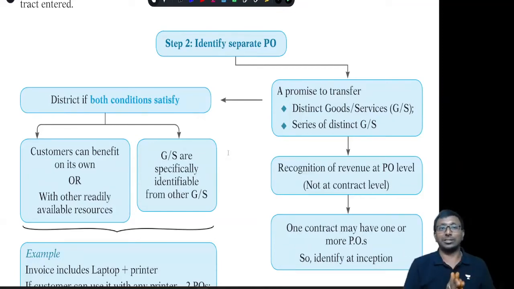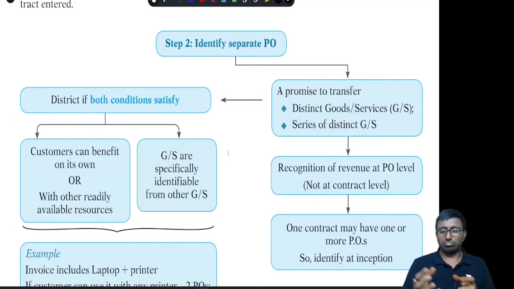When do you say it is distinct? There are two conditions to satisfy. When you satisfy both the conditions, then I say the items are distinct. Items are distinct means the customer can use it and can benefit from it on its own or with other readily available resources. That is the wording. He can benefit on its own or with other readily available resources is one point.